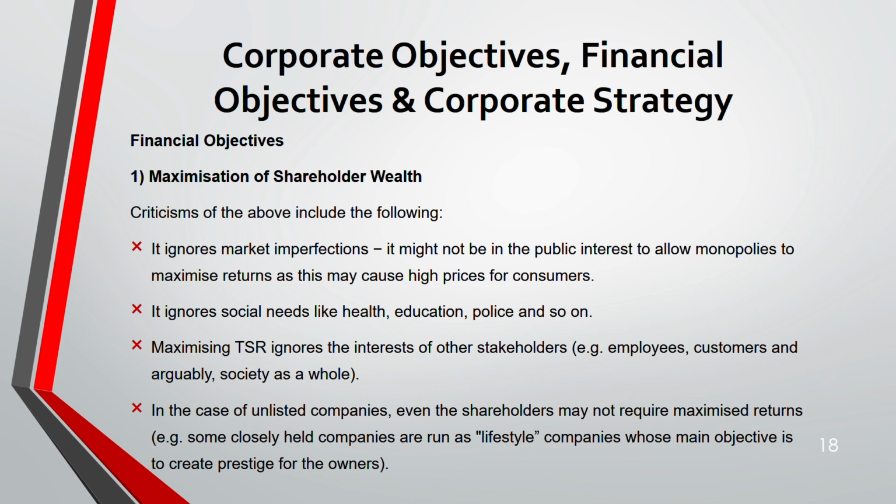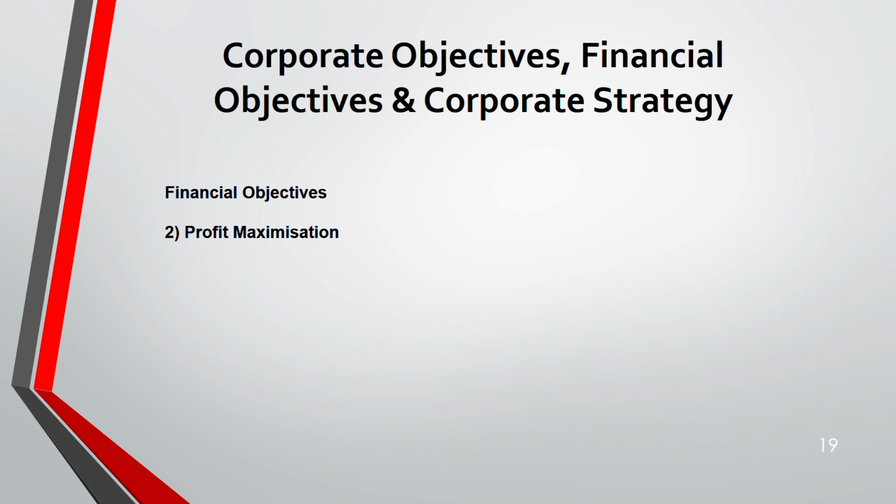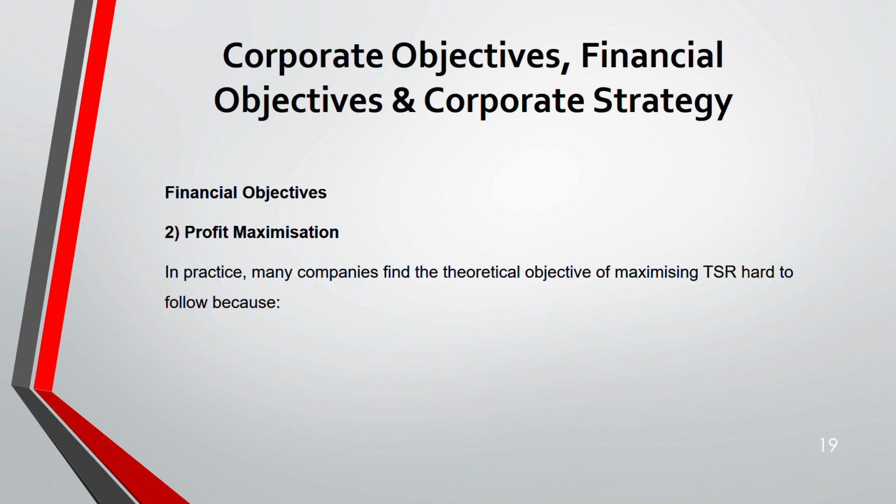Then, if it's an unlisted company, shareholders will not be required to maximize return because they are happy with what they have. That you can call satisfying profit. They just want to maintain the company for a lifestyle. For example, their main objective is just to have that prestige that they're owning a business. That's it. Now, our next objective is profit maximization.